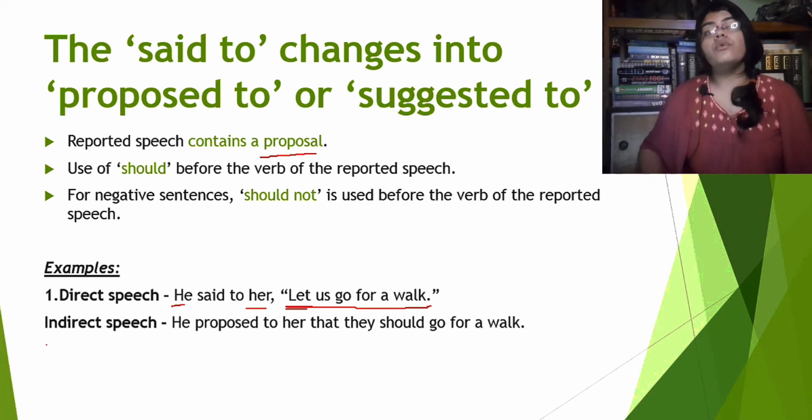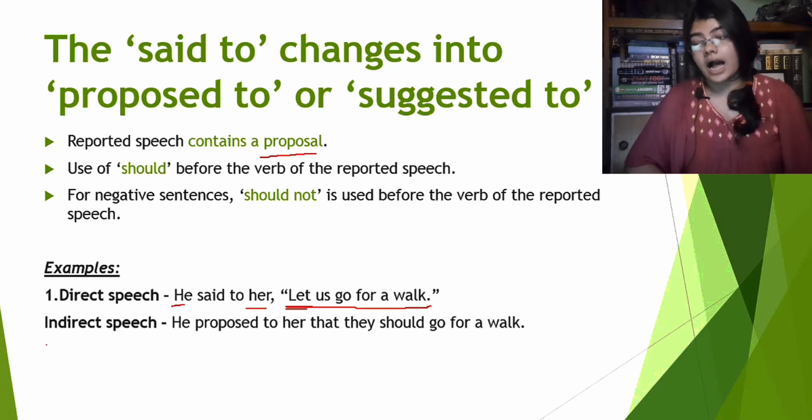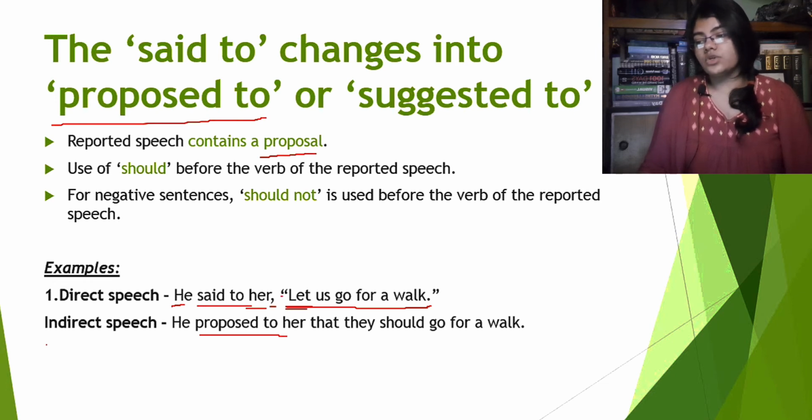Now guys, we will see what are the things that are happening here. First of all, said to will be proposed to, like we said here, right? Now the commas and the inverted commas will be omitted, obviously. Now that will be used here. This is a case where that is used in case of imperative sentences, where the reported speech contains a proposal. Only then that is used in case of imperative sentences.